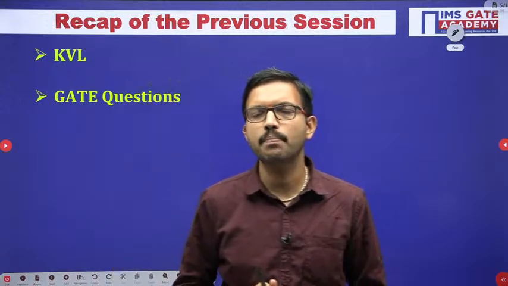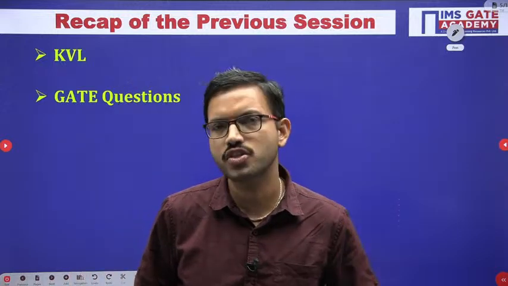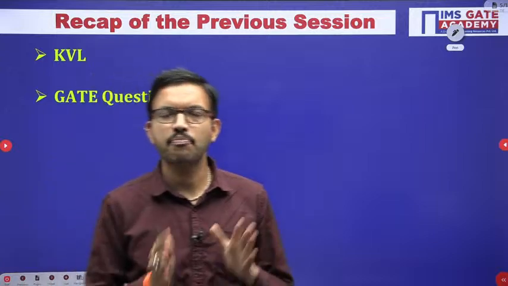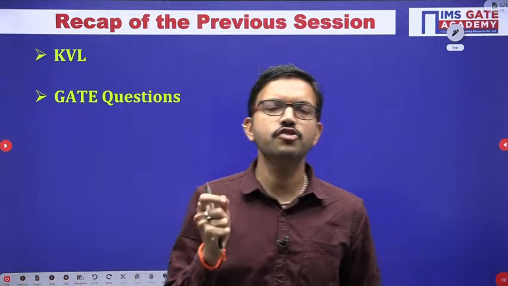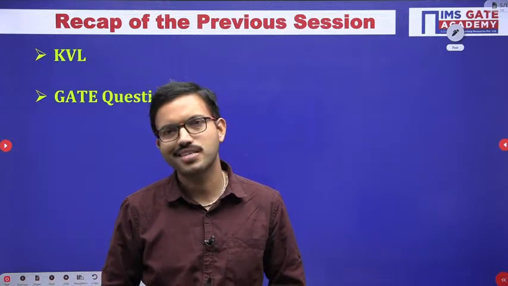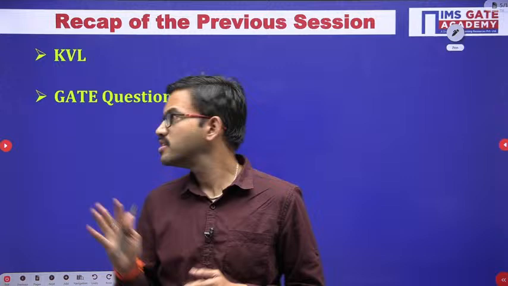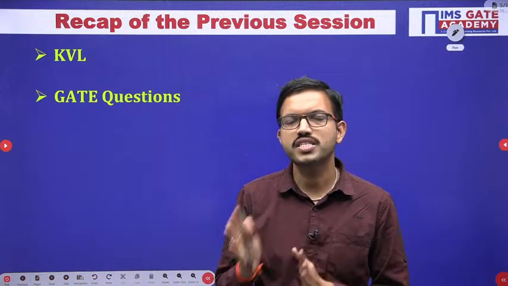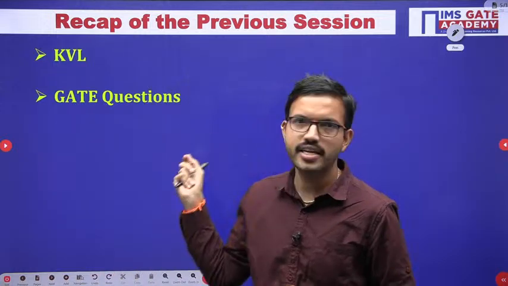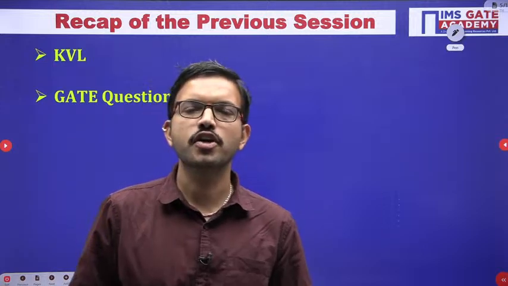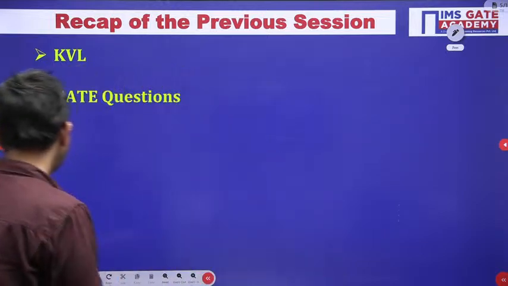We will see how easily we can apply either KCL or KVL, with the help of these basic laws, to solve a given GATE question. I am going to discuss a variety of models from the EC branch and electrical branch together, so that all of you get good command over these two basic laws, KCL and KVL. At the last, I am going to cover active elements, that is voltage sources and current sources, and with respect to that, equivalent circuits, one small topic that I will cover at the end of this session. I hope the agenda of this session is clear for everyone. So now let us start.